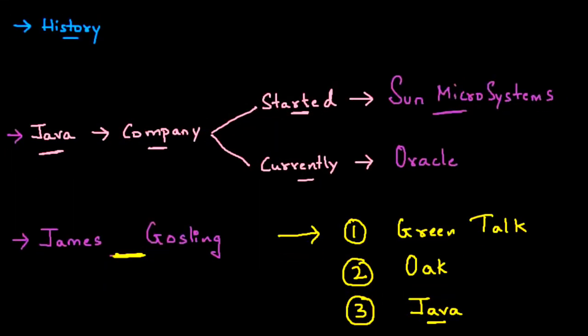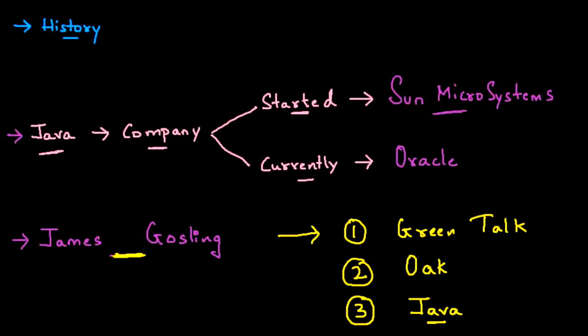So this is all about what I wanted to explain here. Got it? So this is all about the basic things here, guys. Okay. So now which company started Java? Sun Microsystems. Who owns it right now? Oracle. Which person started Java? James Gosling. Okay, what were the previous names of Java? Greentalk, then Oak, and finally came the name called Java, and it became very popular here.